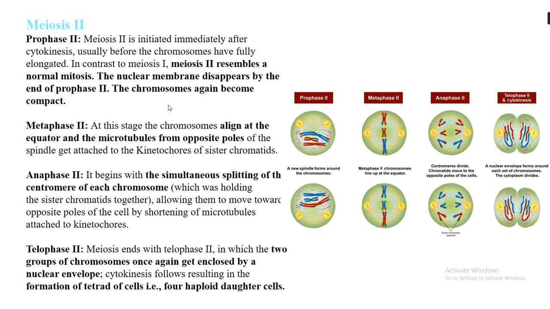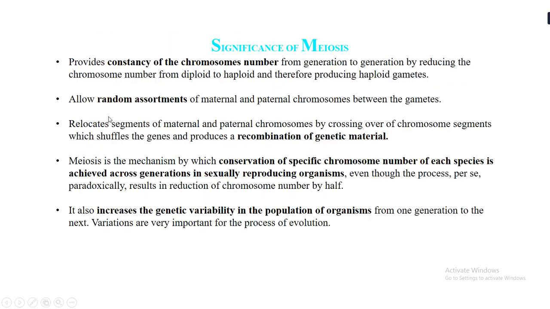Now let us also study the significance of meiosis. The first one is that there is a constancy of the chromosomal number, and this is followed from generation to generation. Then there is a random assortment that takes place of the maternal and the paternal chromosomes.